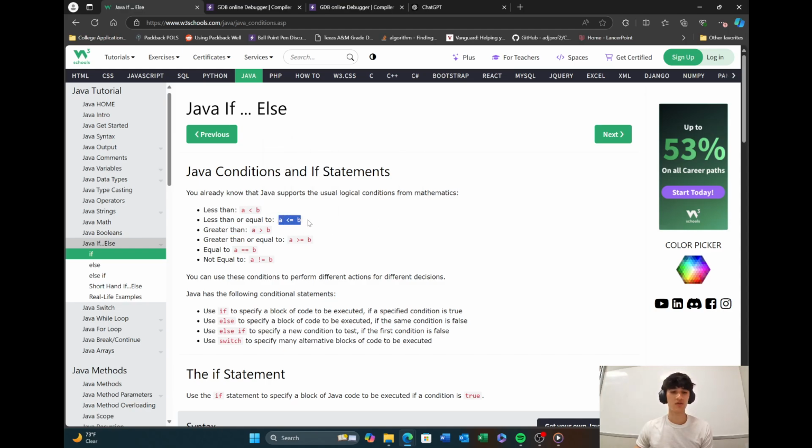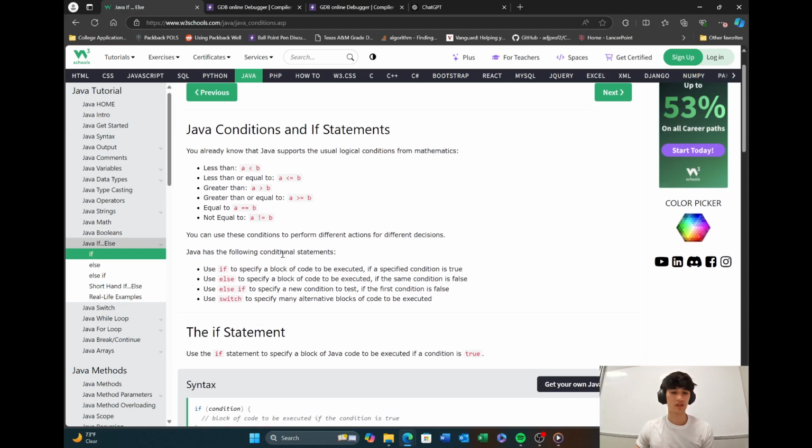Same thing with less than equals. Same thing with these. This one checks if they are equal. Make sure you're careful that you have double equals, because double equals checks for equality. Single equals is assignment. And then this one, you may have seen it, you may have not. This is the not equals operator. It's just going to check if they're the same. If they are the same, it's going to return false. If they are not the same, it's going to return true.